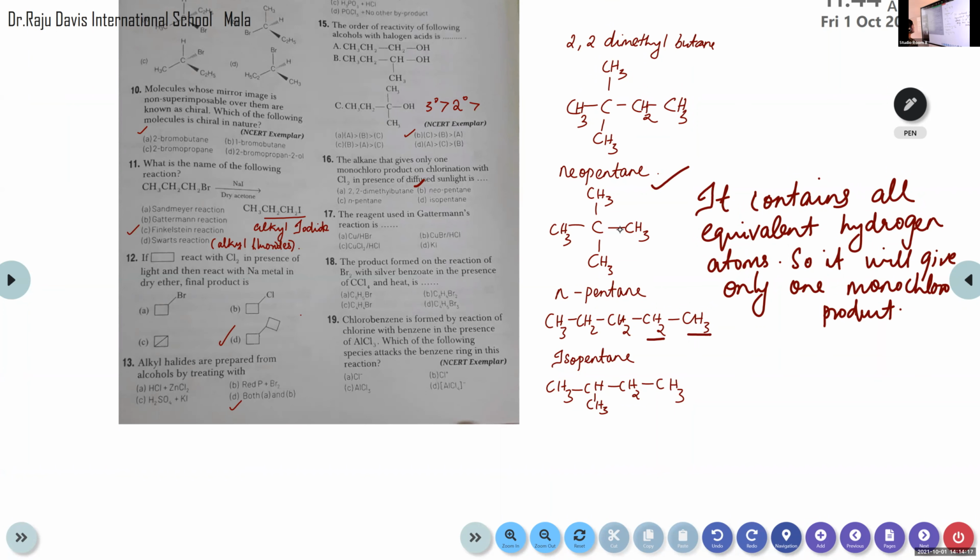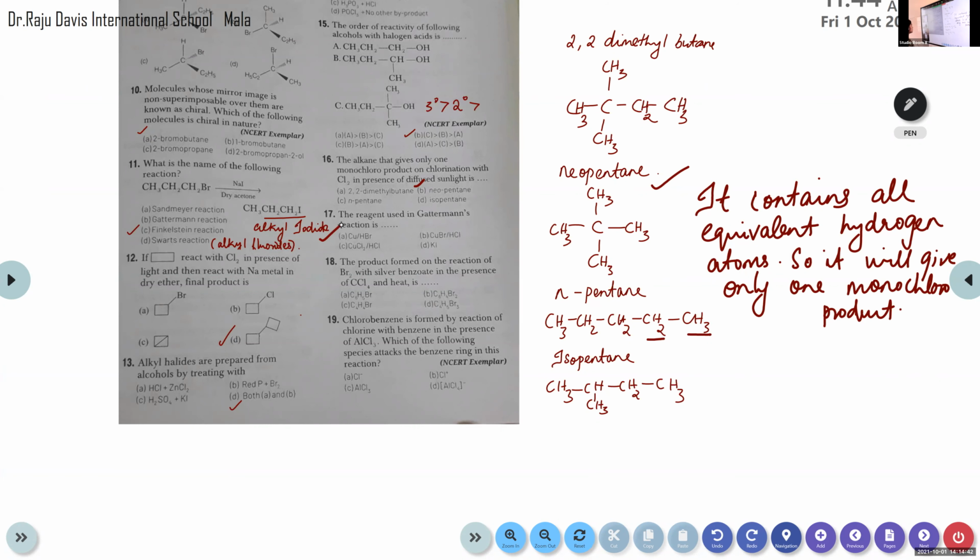Then question number 17. The reagent used in Gattermann's reaction. Actually, this Gattermann's reaction is not included in your chapter, but you can just note the reagent that is used in Gattermann reaction. Let's wait. Option A, copper in presence of HBr.